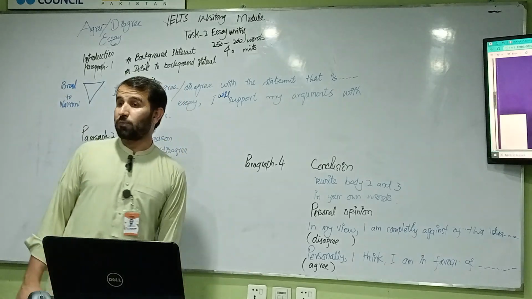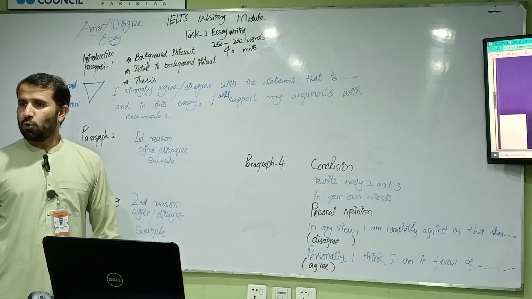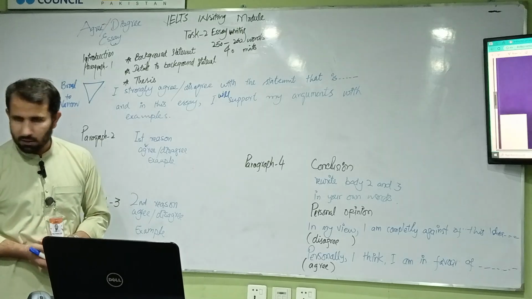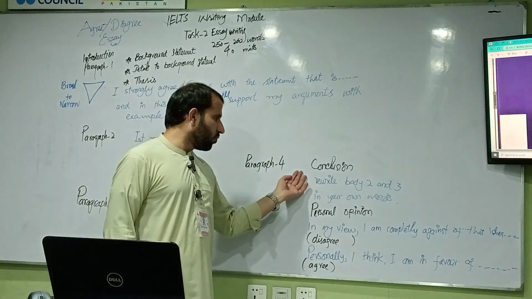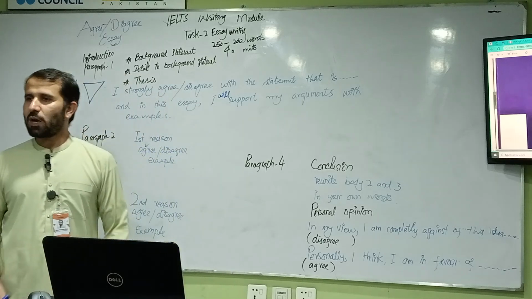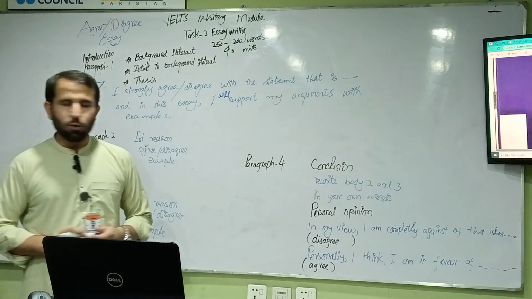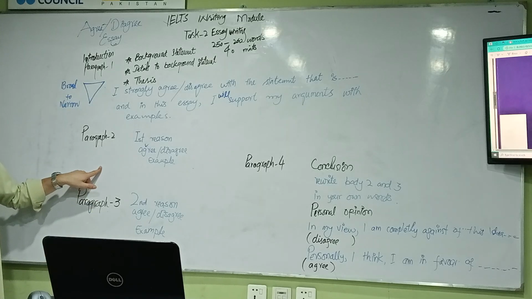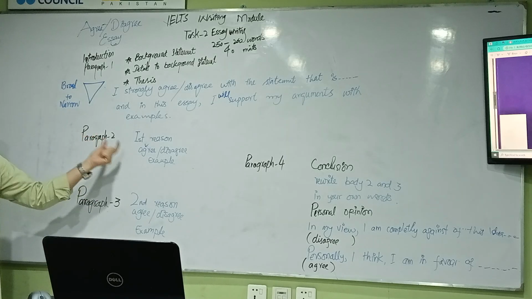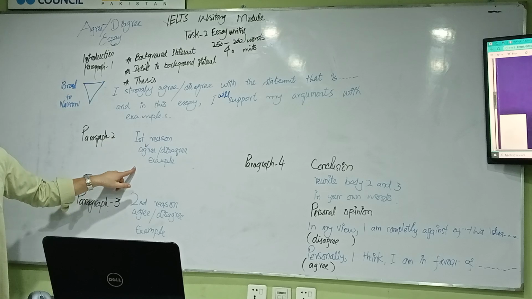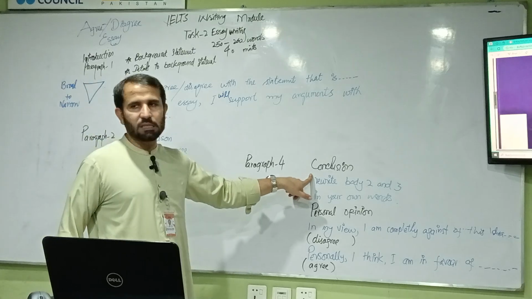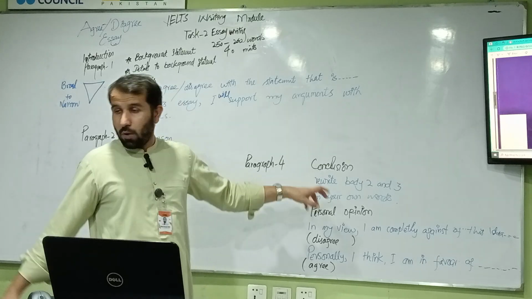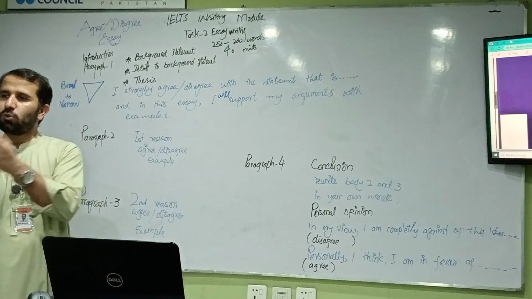Now we are moving to part 4, paragraph number 4. You have explained everything in the thesis and then the details that you provided. Paragraph number 4 is all about the conclusion. How would you write the conclusion? You can summarize or rewrite paragraph number 2 and paragraph number 3. You will just pinpoint in very brief. You can produce a compound sentence or complex sentence. Why? Because you have to compound two thoughts.